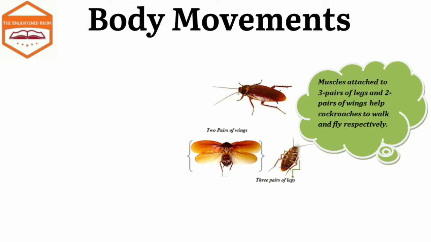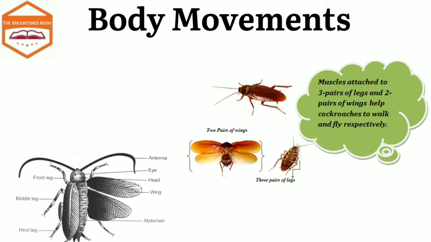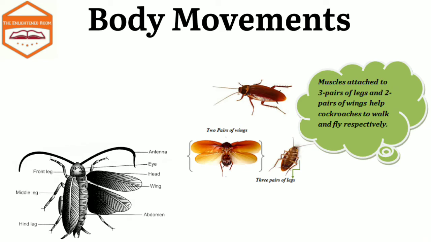Now let's discuss the cockroaches. The cockroaches have 3 pairs of jointed legs and strong muscles to pull these legs. This helps them to walk or run. Their feet have tiny claws that help them climb on walls. The cockroaches have 2 pairs of wings, but they can only fly short distances.